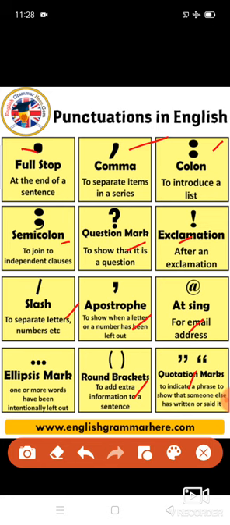For example, if we ask someone some question, we have to put a question mark, then they will easily understand that this is a question. And if we put a comma, it will separate the sentence. Understood, children? Like that these punctuation marks will be used. Okay.